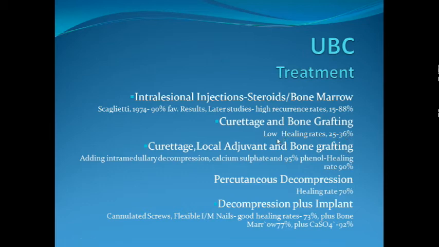So usually what we do, we add local adjuvant to the curettage and bone grafting. What is local adjuvant? We have already seen what we had described as extended curettage. In the case of bone cyst, in addition to curettage, we add some form of intramedullary decompression. We decompress the cyst cavity, we puncture the cyst cavity, because it has been found to improve healing of the cyst.